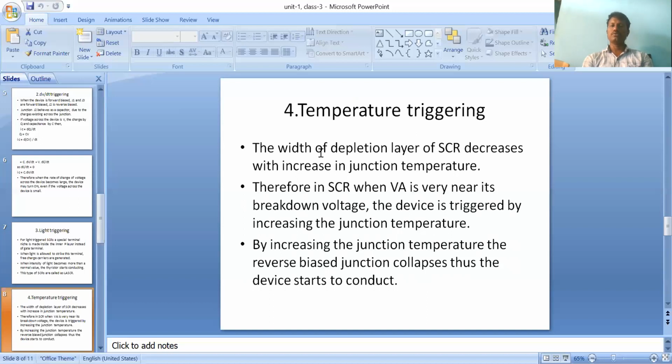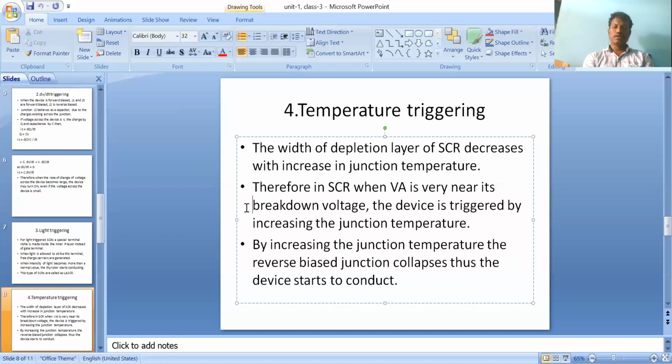So it is happening. The main intention is increasing the temperature. Once you increase the temperature, whatever junction maintains some depletion layer, automatically the width of that layer also decreases. Again if you increase the temperature, the depletion layer will completely collapse automatically, and the device comes into the on state. So this is what happens in temperature triggering. It's very simple.